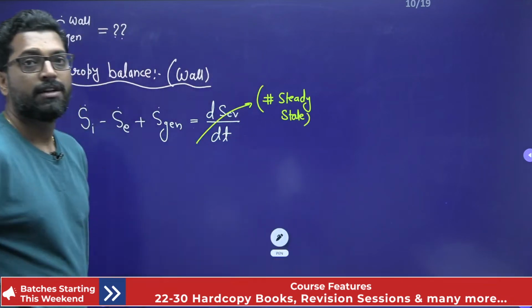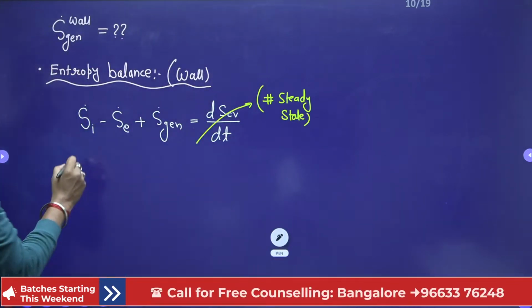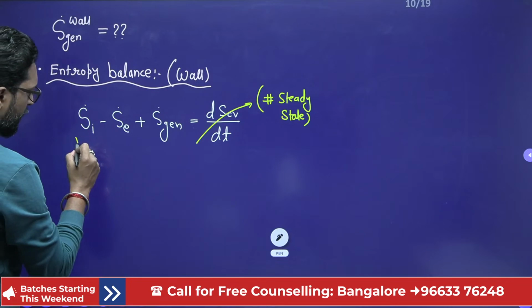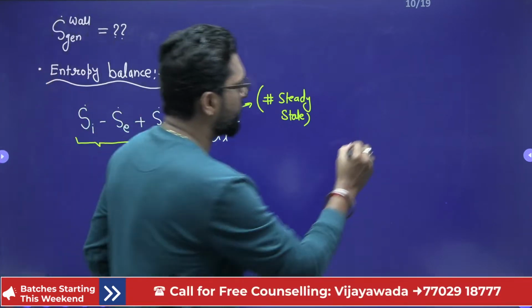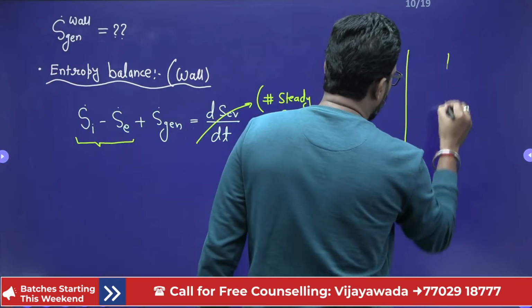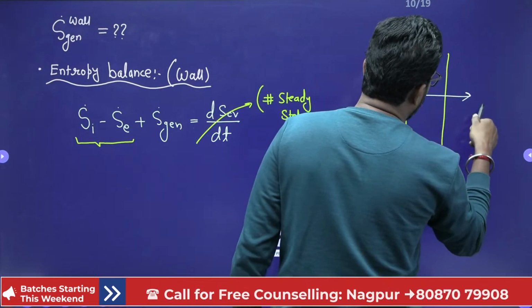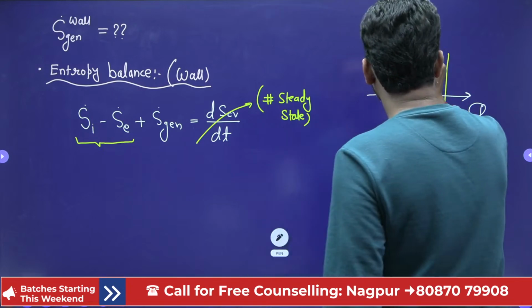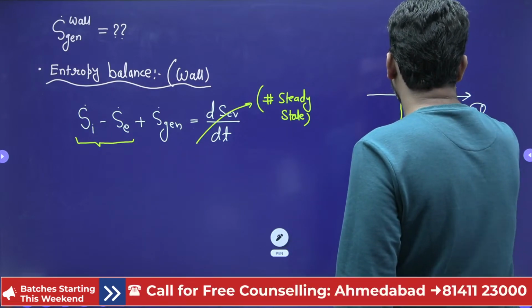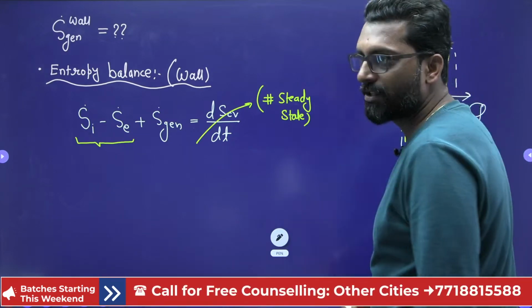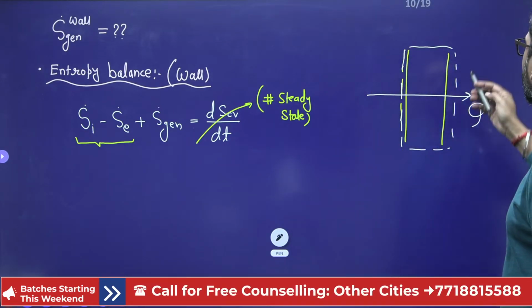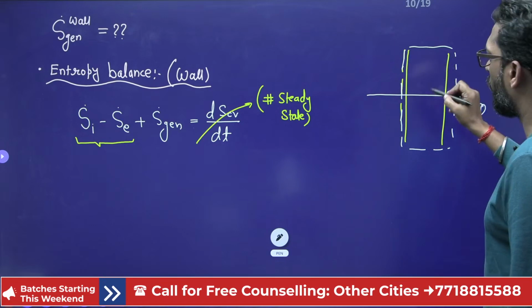Now, what is the entropy transfer? Here only heat will transfer. That means this is your bricks, and in that bricks only heat will transfer. So due to this surface, we have to take this as our system. That means this bricks wall is our system.